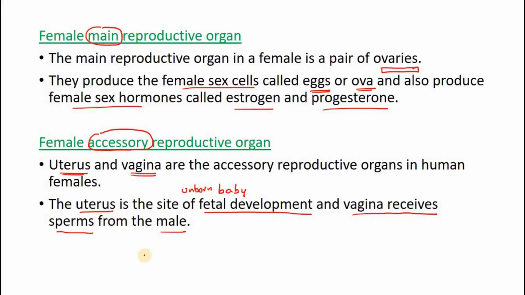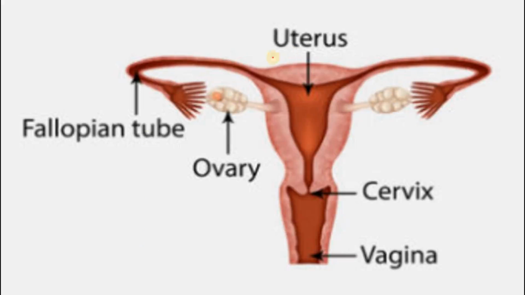Okay, let's go further. This is the structure or the diagram of the female reproductive system. You see, the main reproductive organ is the ovary, there are a pair of ovaries. Why a pair of ovaries? Because there are two ovaries. Now you see, this is also an ovary. So we have 1 and 2. The ovary is joined, see, they're not joined, there's a gap, by a fallopian tube. Fallopian tube ends in the uterus.